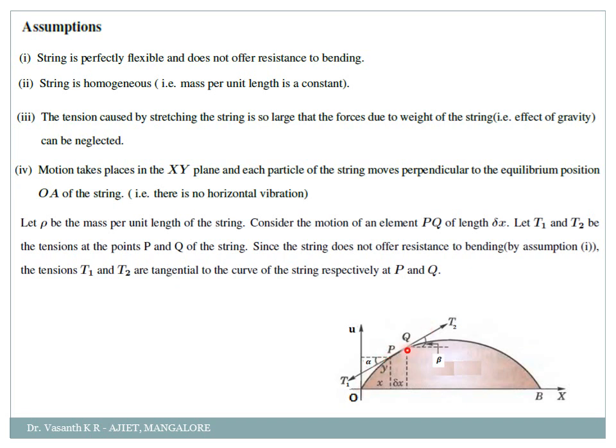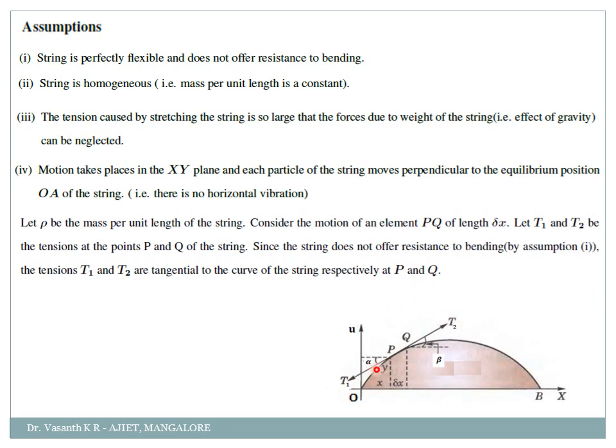P and Q. Okay, so T1 at the point P, we are just drawing a tension here, or a tangent in your language, and T2 at the point Q. Okay, since the string does not offer any resistance of bending by the first assumption, we can tell the tensions T1 and T2 are tangential to the curve of this string respectively at P and Q. Why?